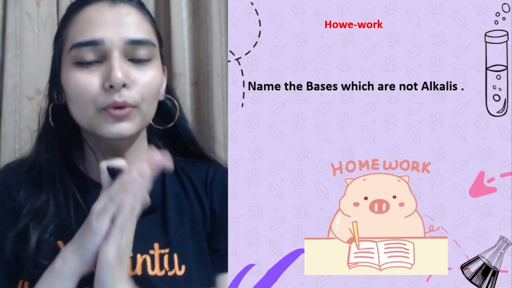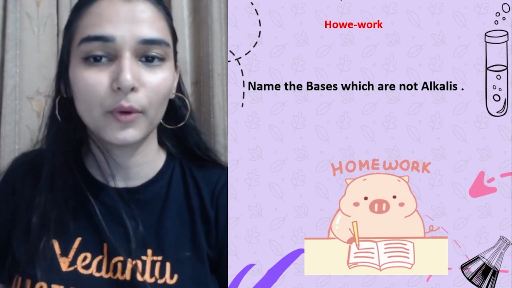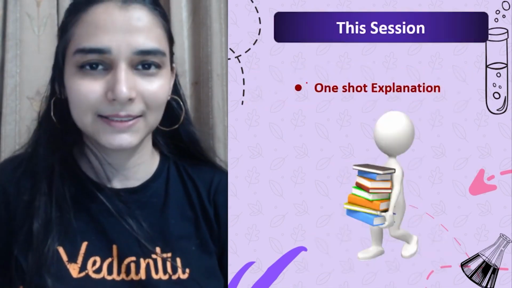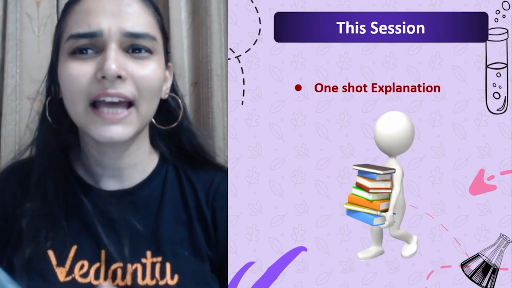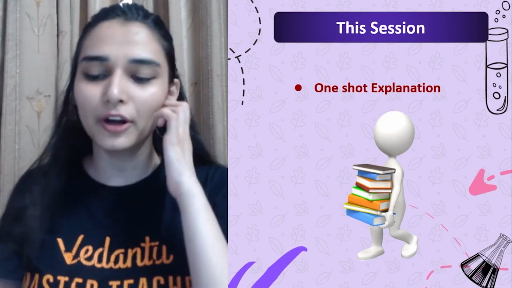So with that note, we are done with the one shot revision of the chapter. So you have a homework question to do. Name the bases which are not alkalis. Think about it. I need at least 3 examples. That would be fine. And we are done with the one-shot explanation.